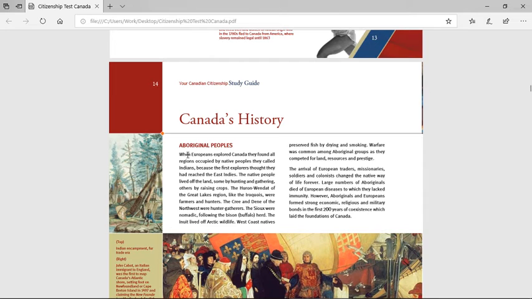The Sioux were nomadic, following the bison herd. The Inuit lived off the Arctic wildlife. West Coast natives preserved fish by drying and smoking. Warfare was common among Aboriginal peoples as they competed for land, resources, and prestige. The arrival of European traders, missionaries, soldiers, and colonists changed the native way of life forever. Large numbers of Aboriginals died of European diseases to which they lacked immunity. However, Aboriginals and Europeans formed strong economic, religious, and military bonds in the first 200 years of coexistence, which laid the foundations of Canada.